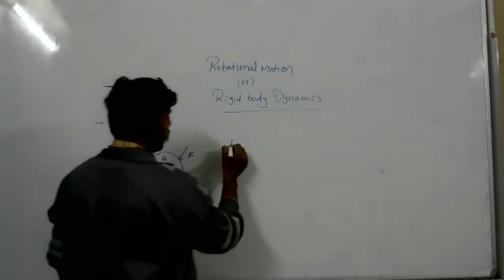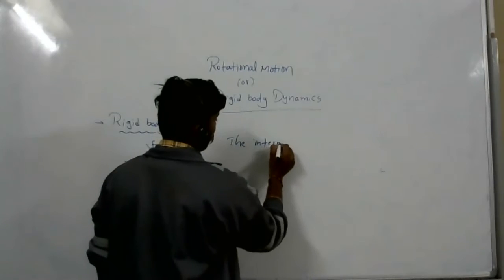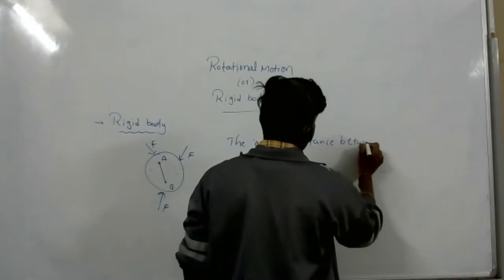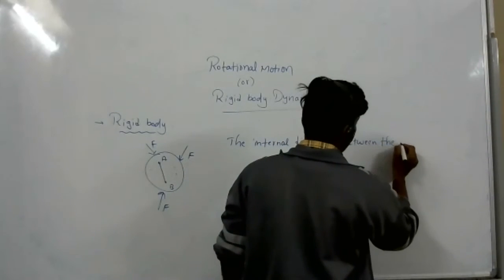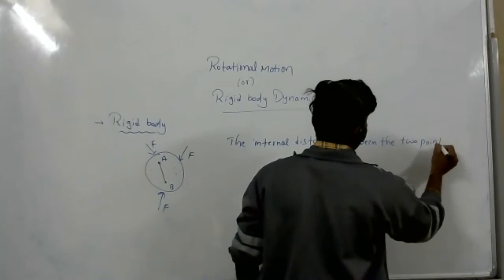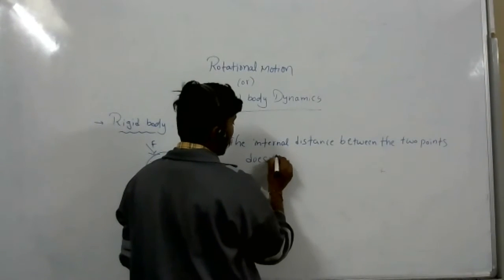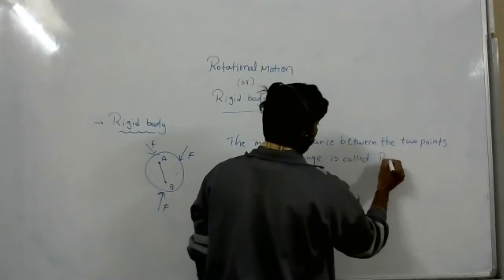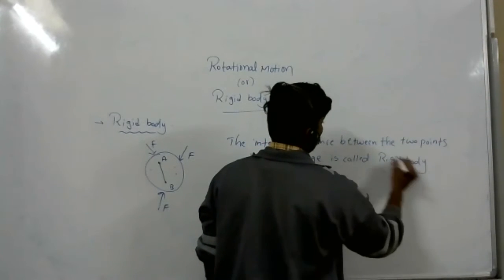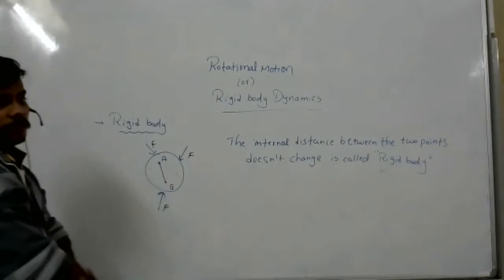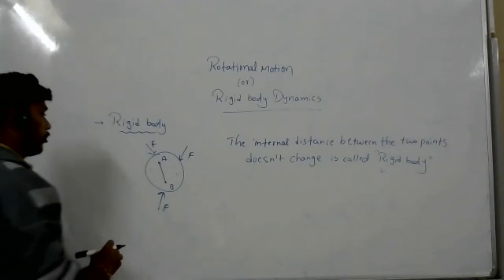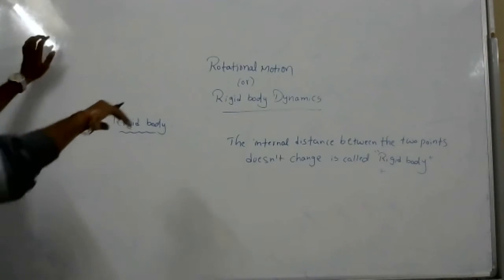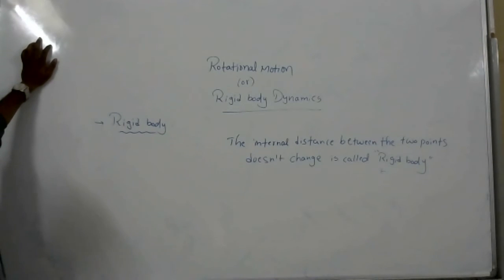Yes, sir. Write down: the internal distance between the two points doesn't change is called a rigid body. Okay.